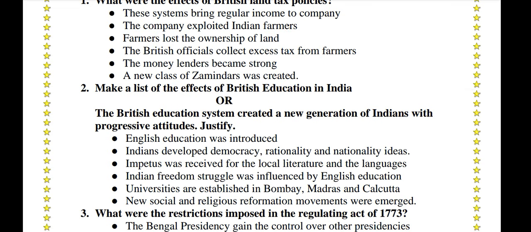Make a list of the effects of British education in India. The British education system created a new generation of Indians with progressive attitudes. English education was introduced. Indians developed ideas of democracy, rationality, and nationality. Impetus was received for local literature and languages. The Indian freedom struggle was influenced by English education. Universities were established in Bombay, Madras, and Calcutta. New social and religious reformation movements emerged.